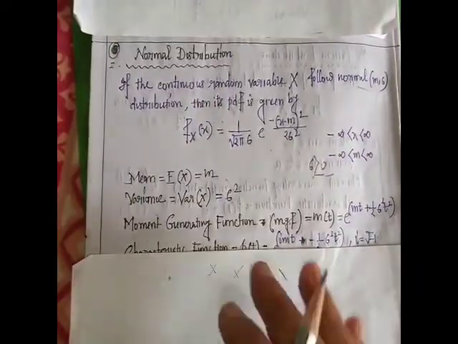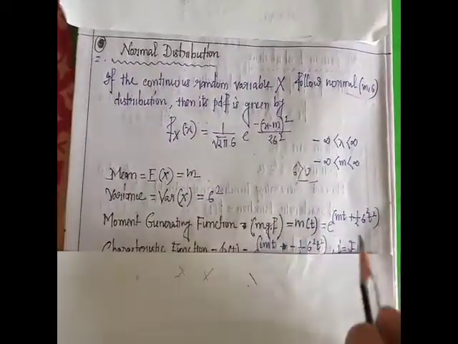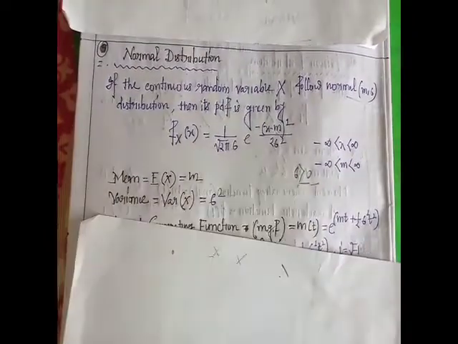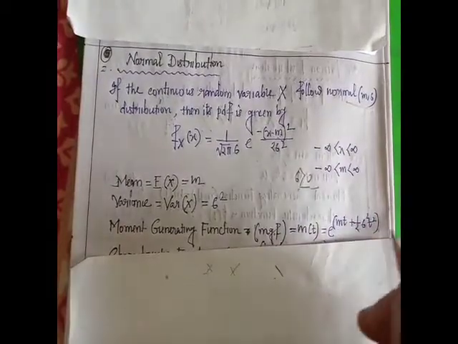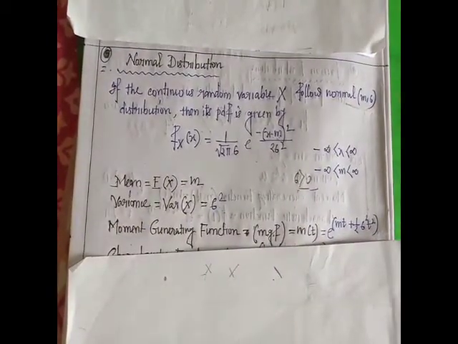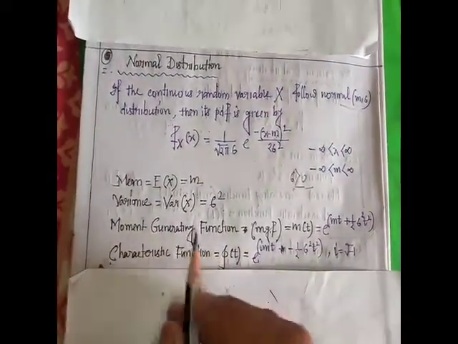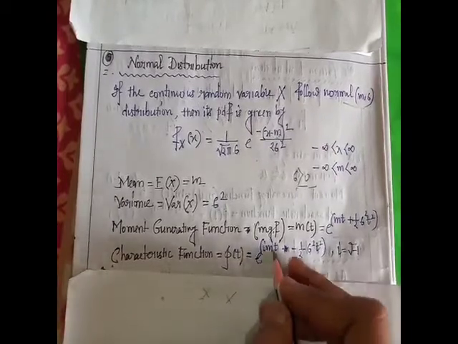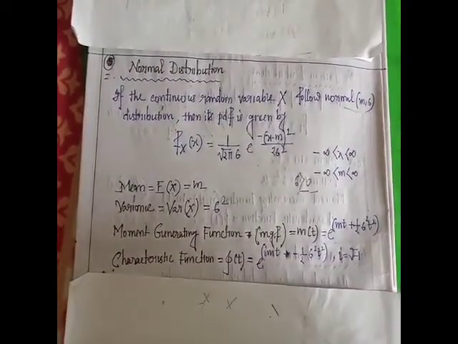Similarly, if we calculate the moment generating function of the normal distribution, we get e to the power mt plus half of sigma square t square. The characteristic function of the normal distribution is phi(t) equal to e to the power imt minus half of sigma square t square.